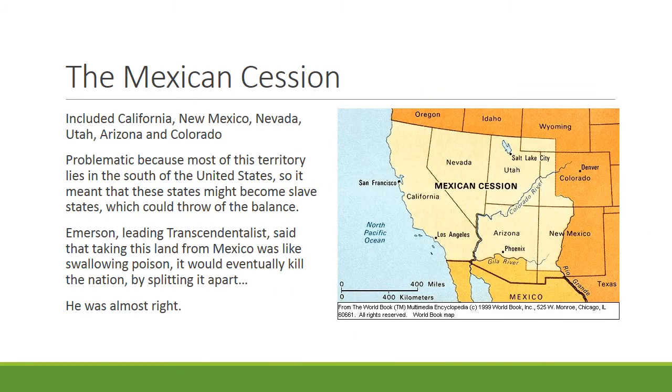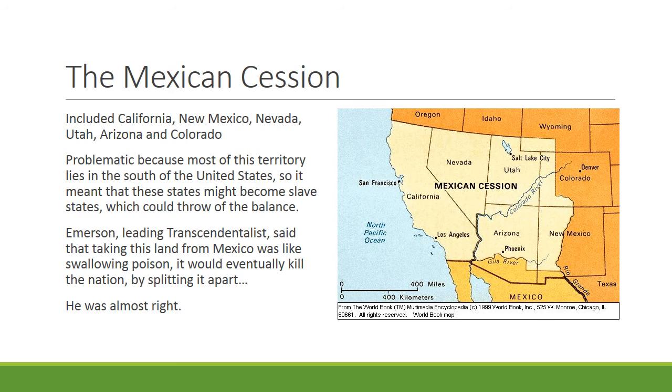Alright guys, so here is a picture of the Mexican Cession. You can see that it includes a huge chunk of the United States, including, most importantly, the very rich and fertile area of California. So this whole thing is problematic because it's good for America, since more territory is always good, but it's also possibly bad for America, because if you look at where this territory sits in the United States, it's all on the southern half of the United States.